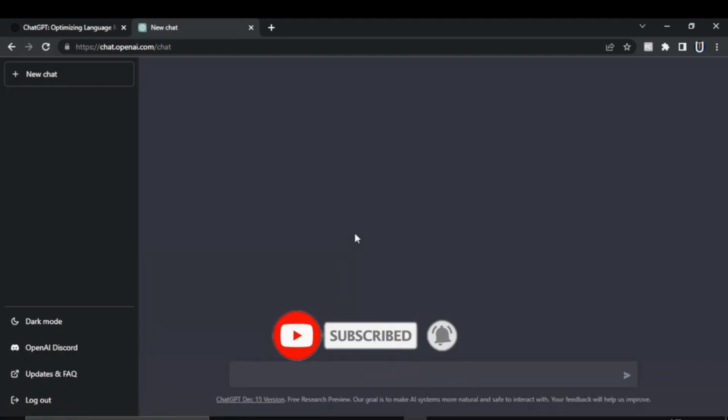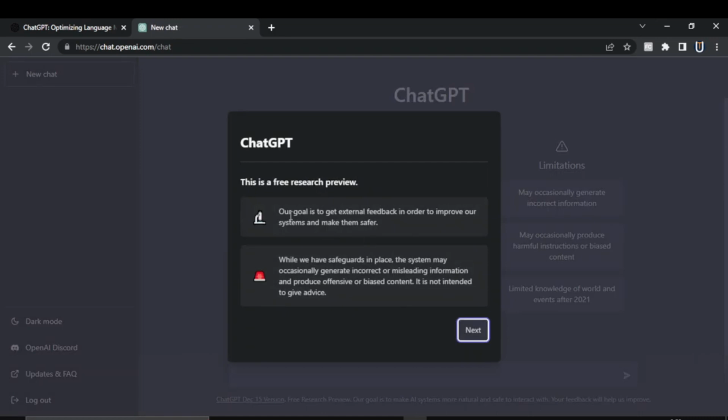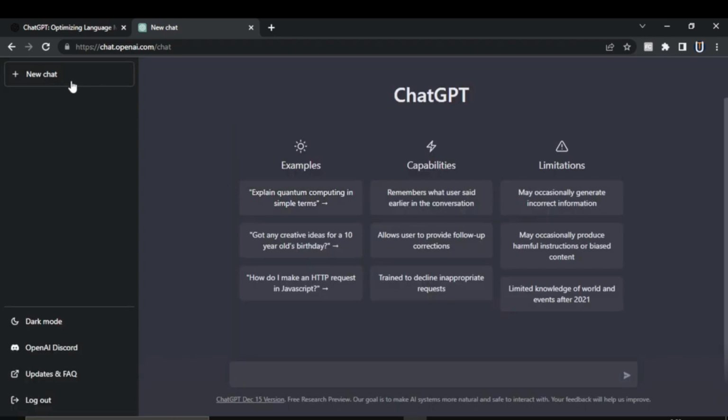You will be taken to this dashboard. This is where you can access all the features and tools provided by ChatGPT. So there is this new chat button. You can click on it, or you can just write what you want in this box. It's like chatting with another human being who provides you with a solution to your problem. So let's get started. First, let's go with some simple question.